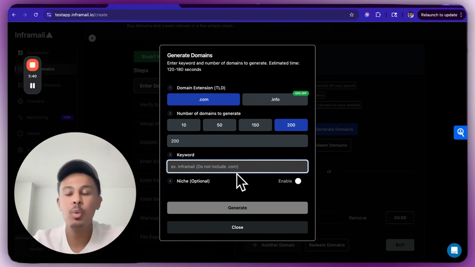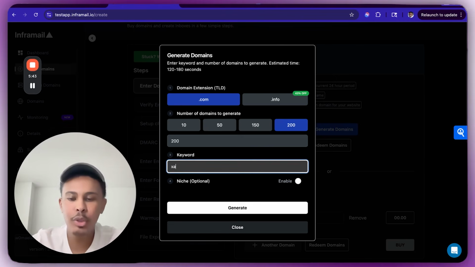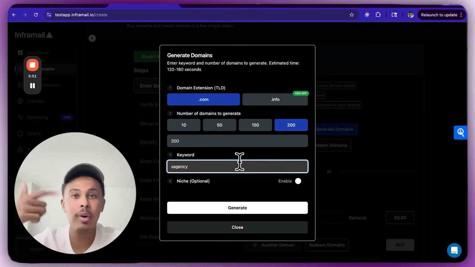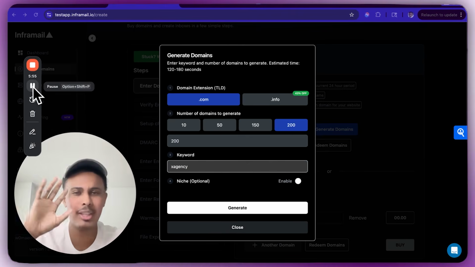So I'm going to put in a keyword here. For example, let's say we'll just go with xagency.com because that's the example that I gave you. But xagency is going to be like the keyword. And then now we're going to generate a bunch of domain names under that keyword. AI is going to do all the work here, so you don't have to think of 200 names.